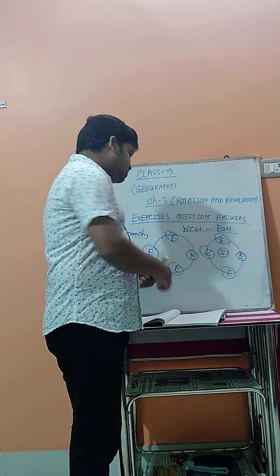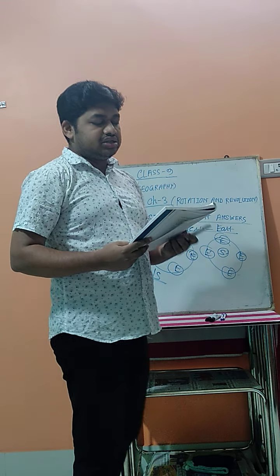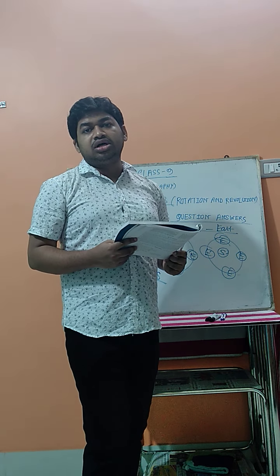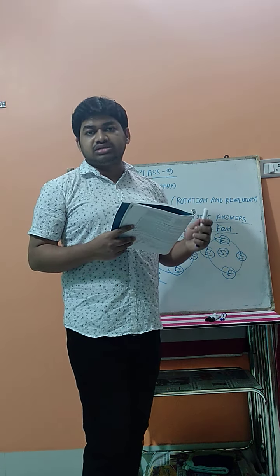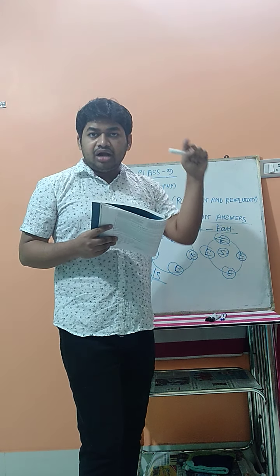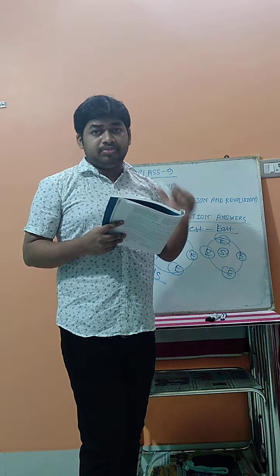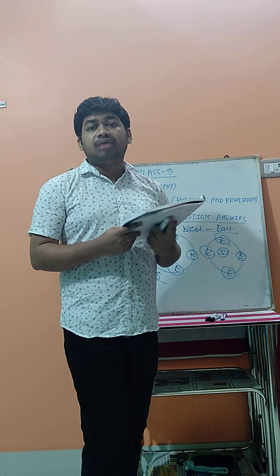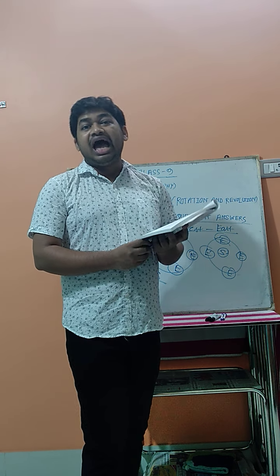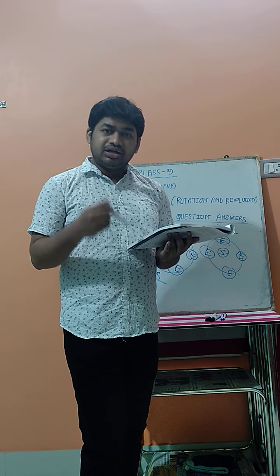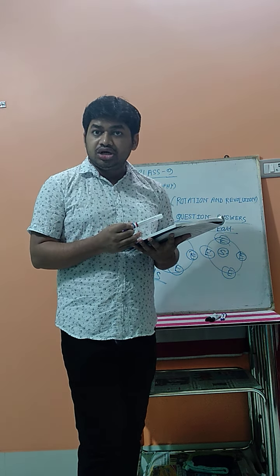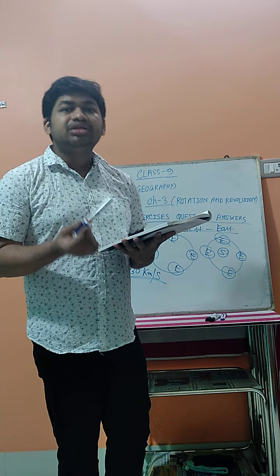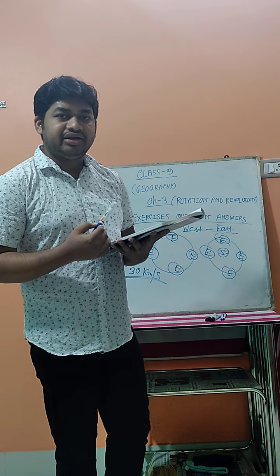Now the next: give the reason for the following. The days are longer than the nights during the summer season. What happens during the summer season? Why are the days longer than the night? Because during the summer season, due to the revolution, the north pole of the Earth comes toward the front of the sun and receives direct sunlight. So the daytime is much longer in the north pole region, and the south pole region receives tilted sunlight. So there the daytime is much shorter than the night time.